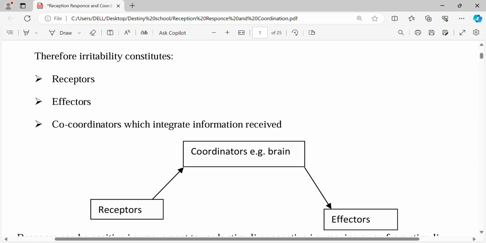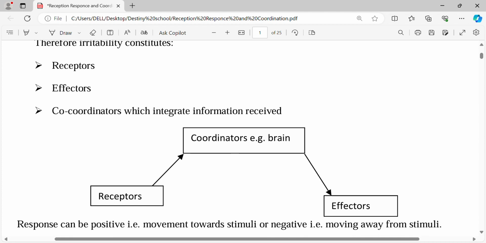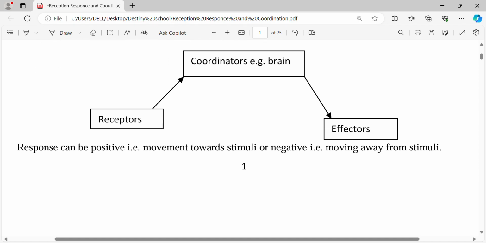So after relaxation and contraction of the biceps and the triceps of the upper arm, you'll be able to remove your finger, it was your finger that was being pricked. So the receptor there is the skin, the effectors are the muscles that have enabled you to pull away your hand. So that is the difference between receptors and effectors.